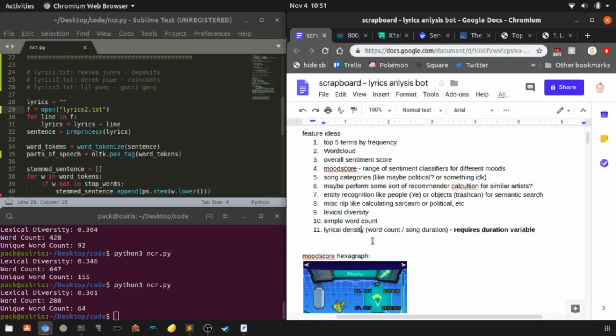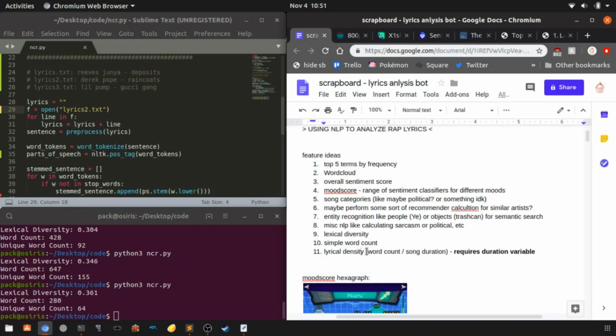So I really want to look at this because it'll give us a sense of how fast the song is, and that's just another variable that we can use to compare and contrast different songs. That's what we're doing here, comparing and contrasting these two different songs and learning more about them.